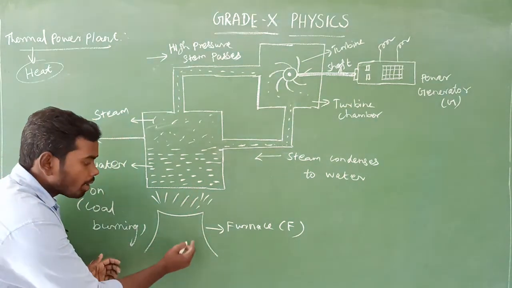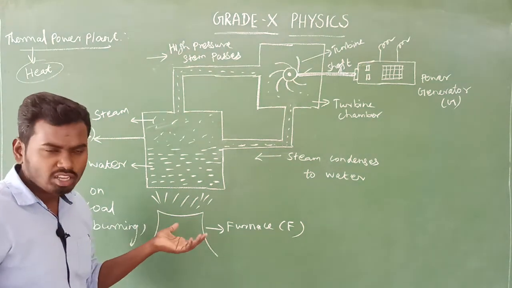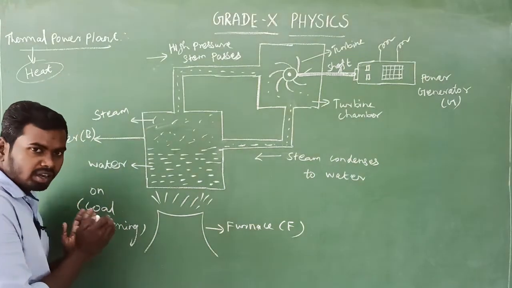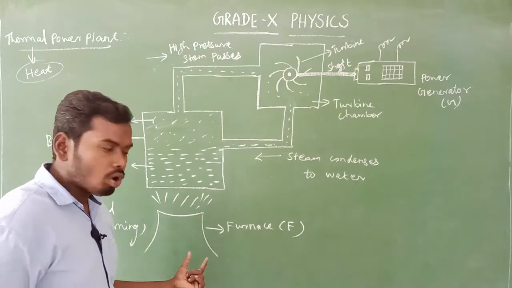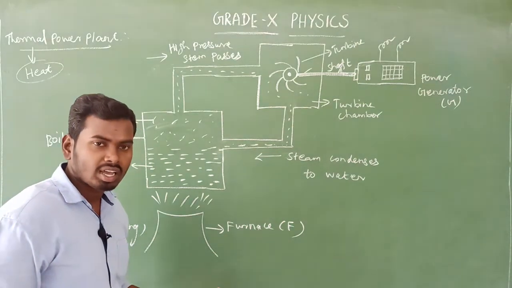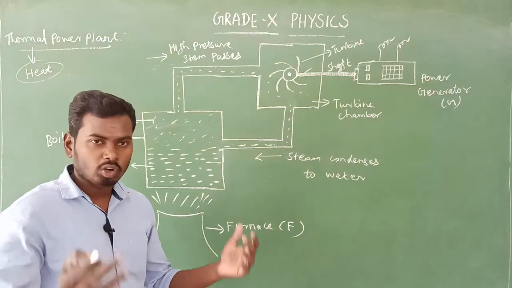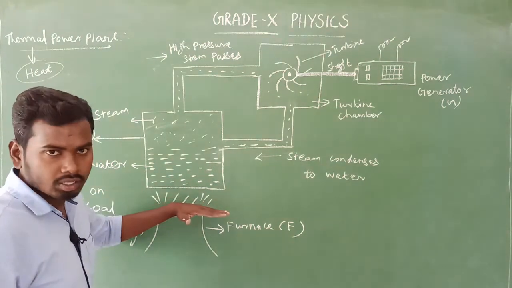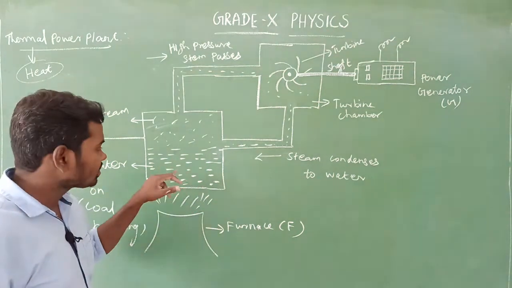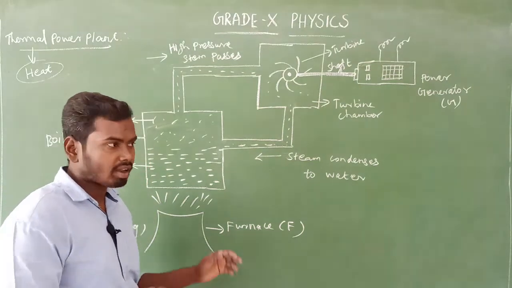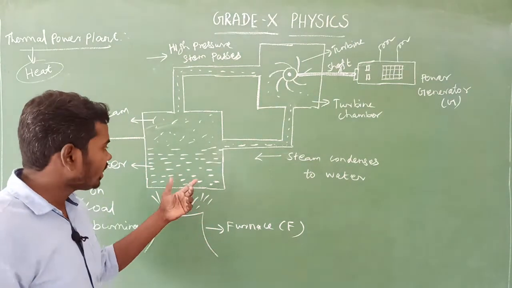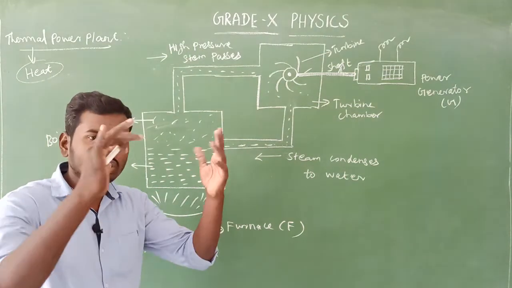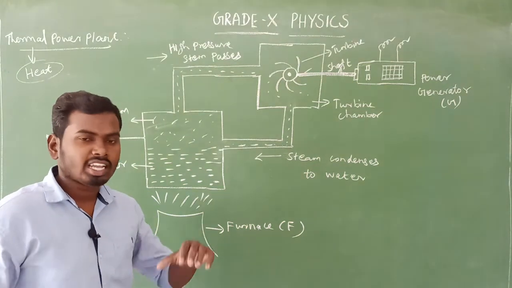The furnace is there. On burning coal, and sometimes natural oil and natural gas are also burned here, but the very important main source is coal. On burning coal, the furnace releases an enormous amount of heat. The boiler is placed on the furnace, and inside the boiler there is water. Due to heating, the water kept in the boiler starts evaporating, which means it changes into steam.